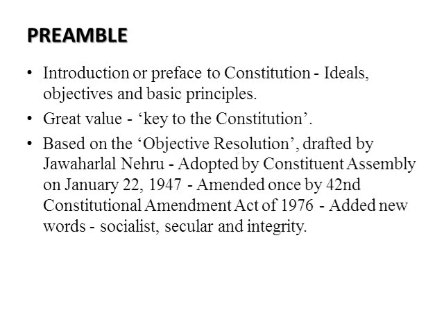In 1976, by the 42nd Constitutional Amendment Act, a change was introduced in the preamble. Only 3 words were added: socialist, secular and integrity. The preamble is the introduction to the constitution. It shows the ideas, objectives and basic principles of the constitution, and it is described as the key to the constitution.